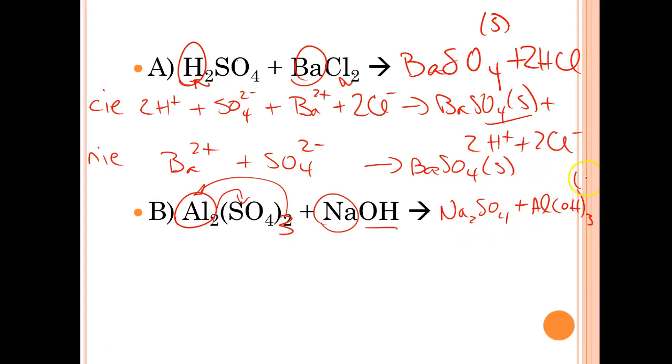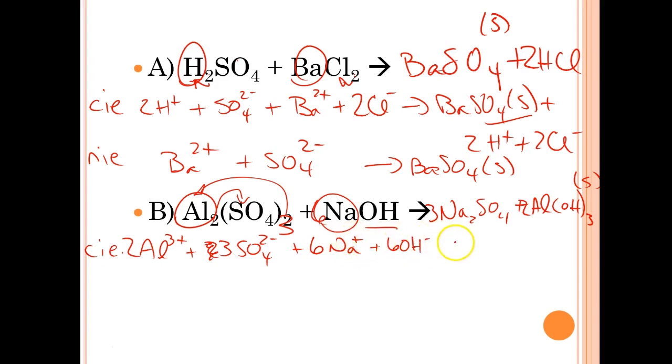This one isn't it. This one is. So my complete ionic equation is everything that's aqueous on both sides, I break apart. So I have 2Al3 plus and 2, I read that wrong, 3SO4 2-. I didn't balance this, did I? Let's put a 2 here, and a 6, and a 3. There we go. 6 Na plus, 6 OH minus, goes to 6 Na plus, 3 SO4 2-, and 2 Al